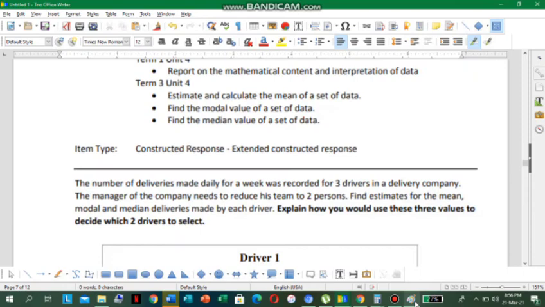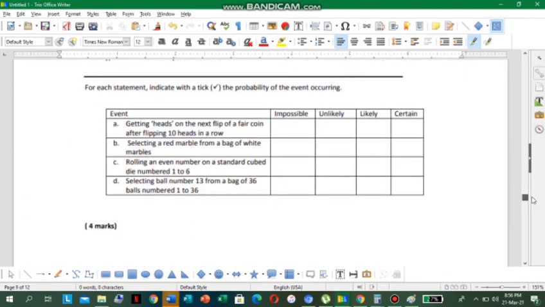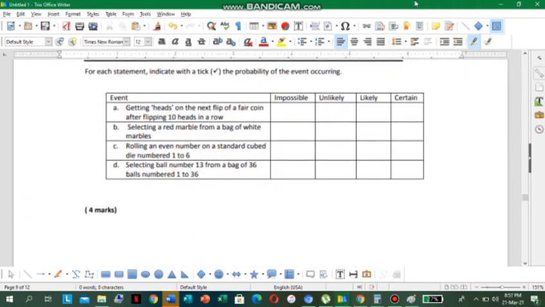All right, moving along. Okay, so we reach this point now. It says, for each statement, indicate with a tick the probability of the event occurring. We see impossible, unlikely, likely, and certain.